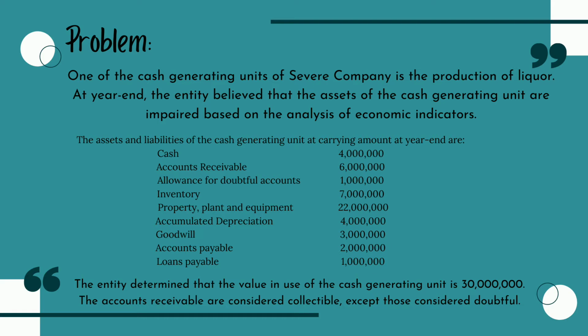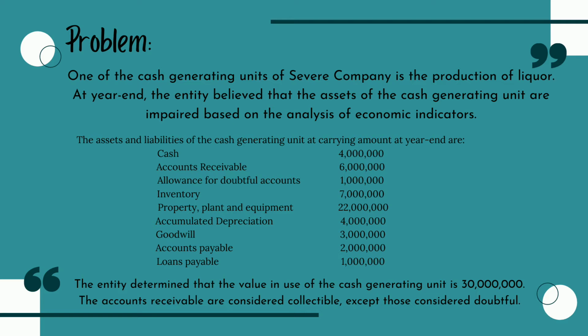First, we have our cash, which is 4 million. Accounts receivable at 6 million, allowance for doubtful accounts at 1 million, inventory at 7 million, and then we have our PPE, which is at 22 million, our accumulated depreciation of 4 million, and our goodwill of 3 million.